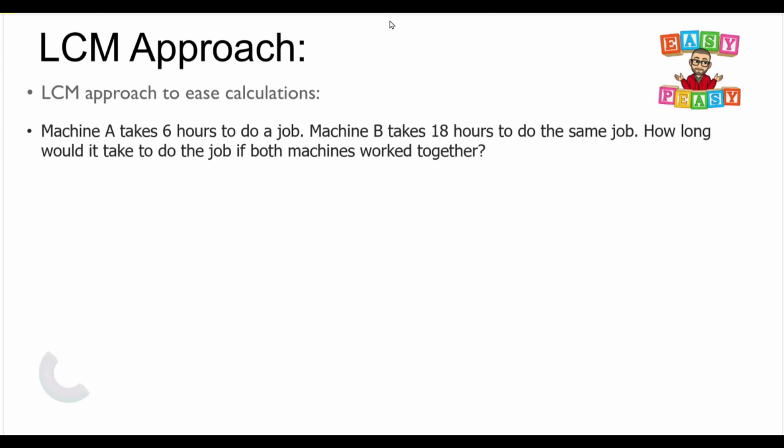Now, to ease the calculation and avoid the fractions, we can use the LCM approach. This is a very easy approach. In this, for example, we are given the time. The time is 6 hours, the time taken by A to do the job, and similarly 18 hours is the time taken by B to do the job. Then we will suppose the amount of work is equal to the LCM of 6 and 18. And the LCM of 6 and 18 will be 18. Now, suppose this is the total amount of work.